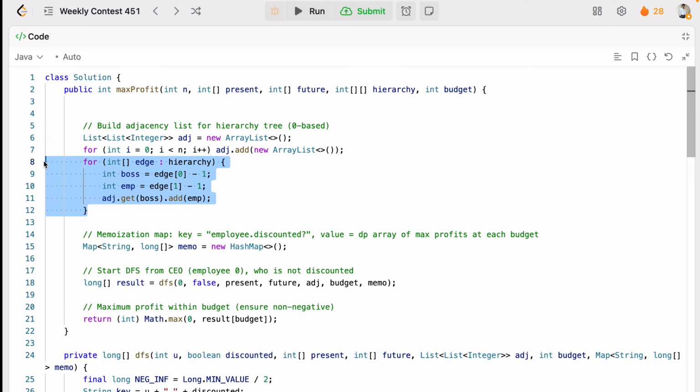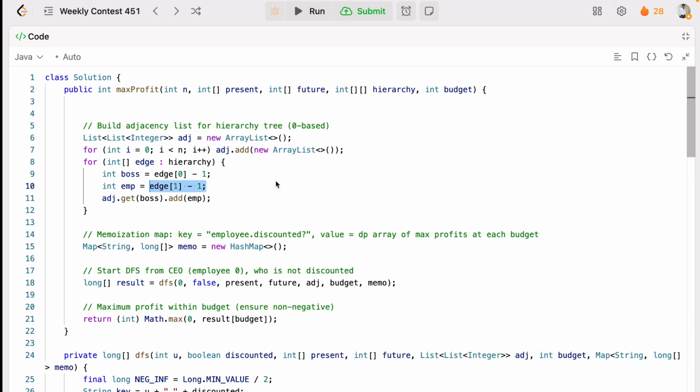And for that, you will take a for loop, and you can get the edge. What is the edge here? The edge is nothing but our hierarchy. From the hierarchy you will get each pair, so each pair contains the boss and their employee. So we are doing pair[0] minus 1, and we'll get the boss, and we are getting the employee from pair[1] minus 1.